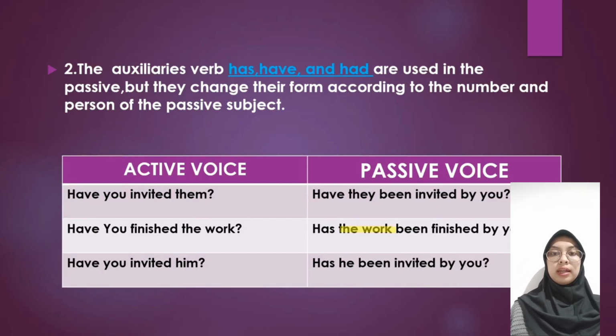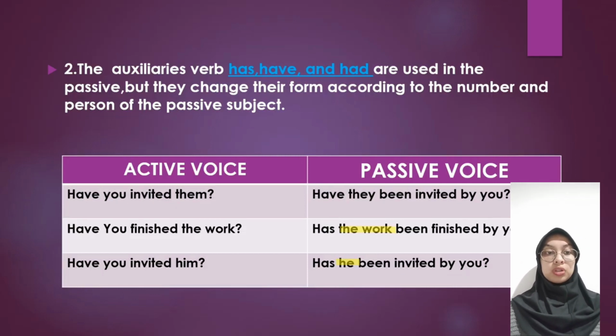So here him will take the place of the subject in passive voice, and with he we use has. Just because it is he, we use has here. So ultimately has, have, and had in passive voice are used according to the person and number of the subject of passive voice.